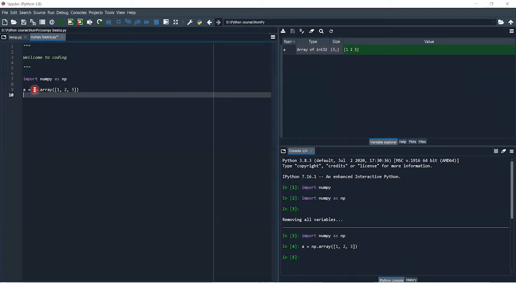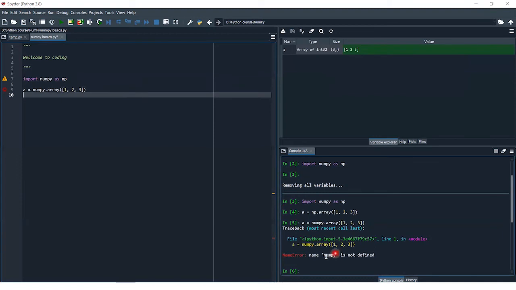But if, rather than writing np, I write numpy, it shows me an error, a cross mark. If I execute this, as you can see, name numpy is not defined, because I imported numpy as np. Therefore I can't write numpy. I have to write np in my code.